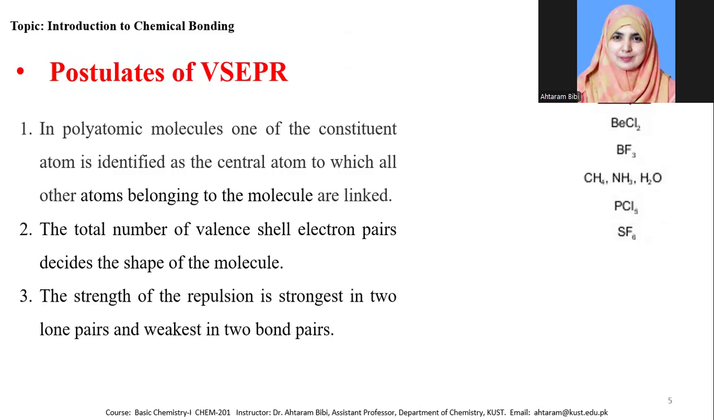The third postulate of valence shell electron pair repulsion theory is that the strength of the repulsion is strongest between two lone pairs and weakest between two bond pairs. So if we consider the strength of repulsion, the lone pair-lone pair repulsion is maximum as compared to bond pair-bond pair, and the bond pair-lone pair repulsion is intermediate.